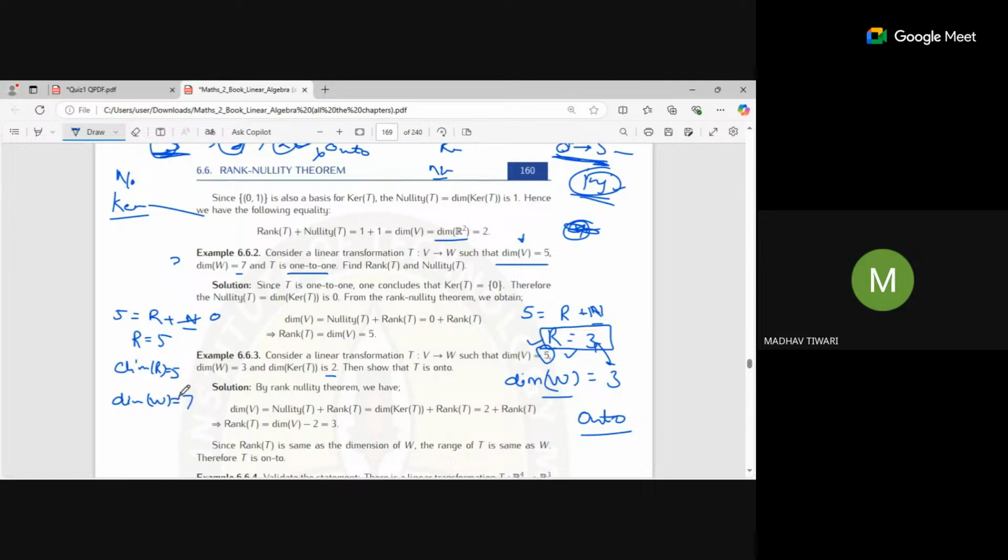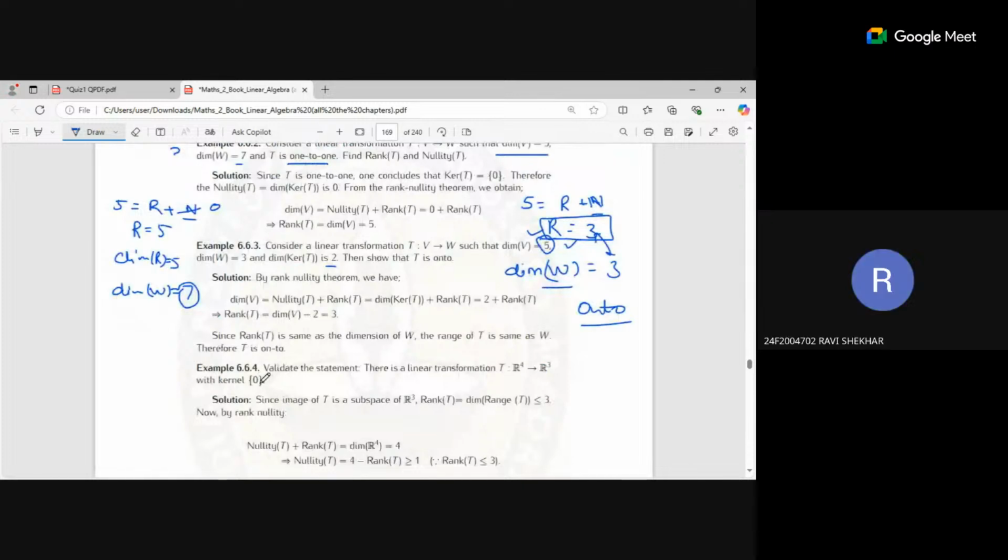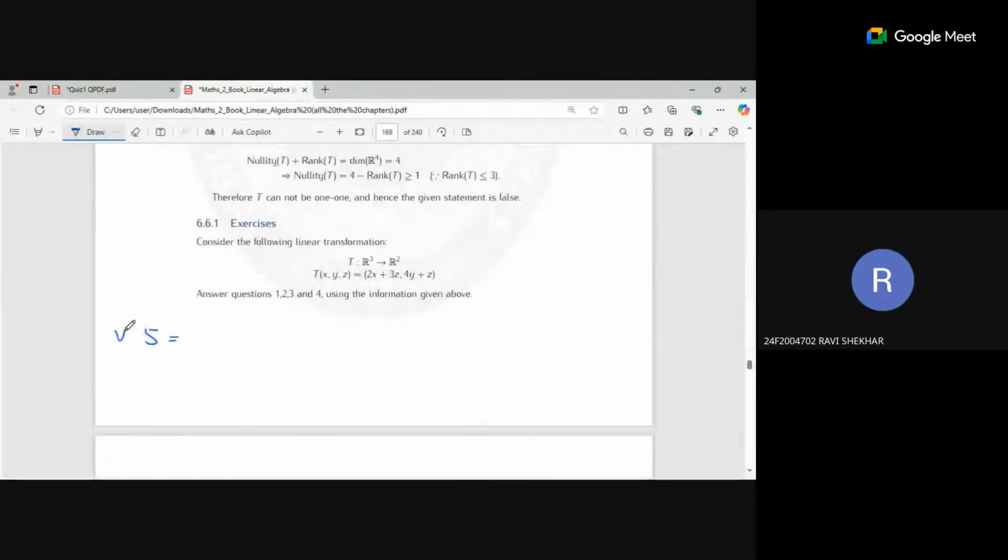Sir, I'm not talking about this question, I'm just talking about it in general. Okay, let's say that I have a transformation from V to W such that the dimension of V is 5 and the dimension of W is also 5. But my transformation is such that the zero of V is not mapped to zero of W. It is not going to be so; it should be mapped. If it is not mapped, then it will not be a linear transformation.